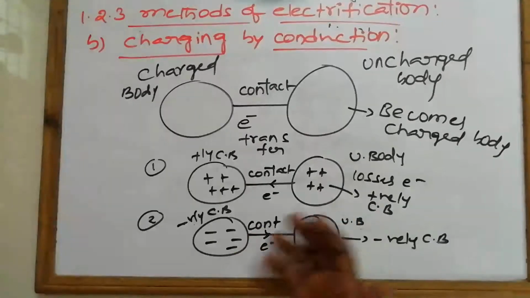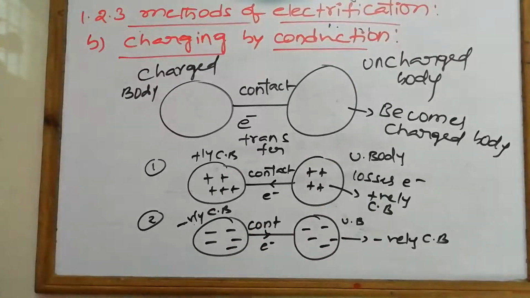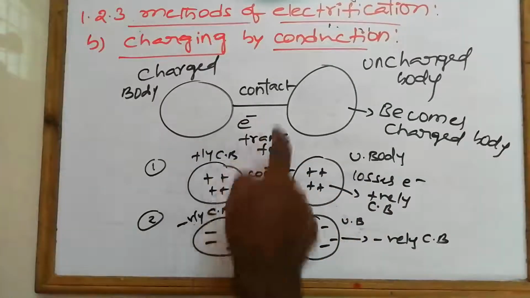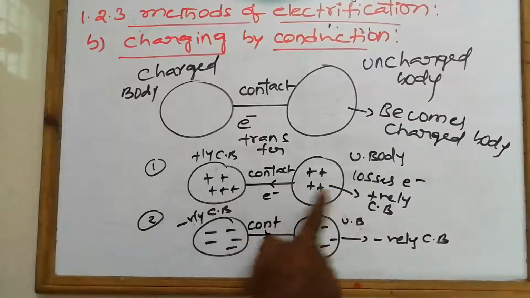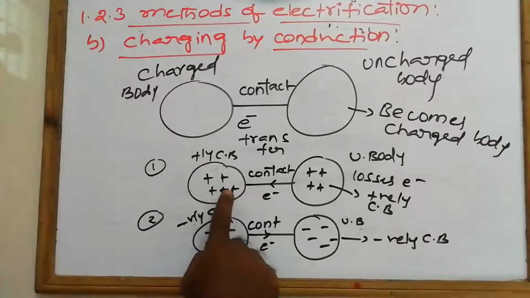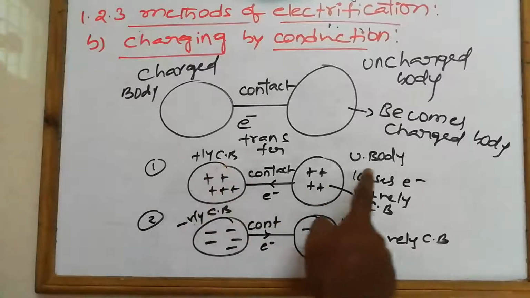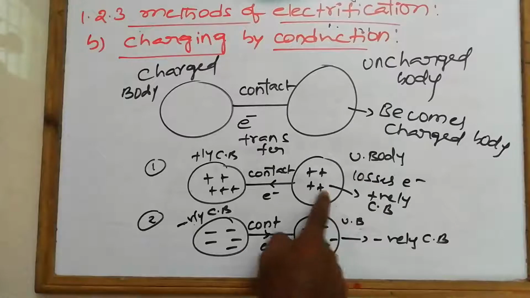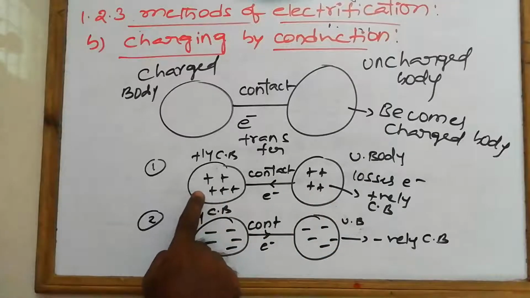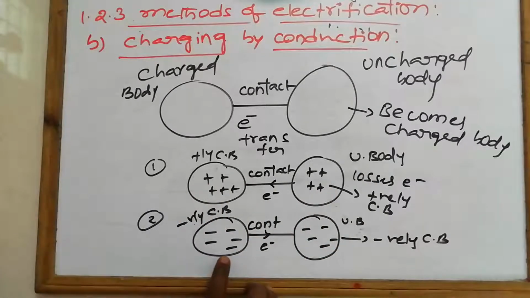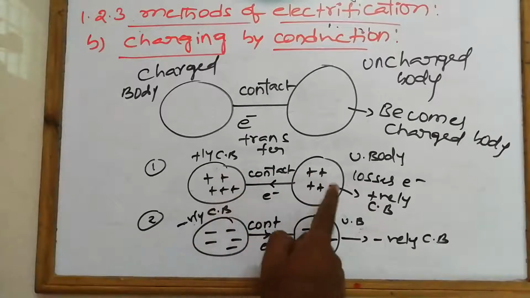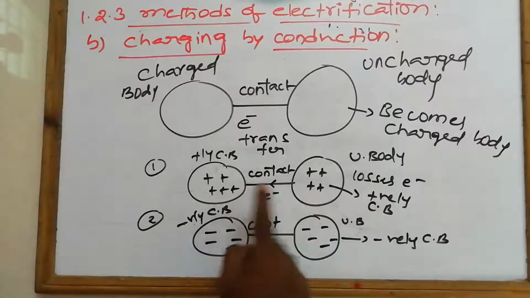What do you understand by charging by conduction? After the conduction, both bodies get the same nature of charge. The uncharged body gets positive charge and the charged body also has positive charge, or the charged body has negative charge and the uncharged body becomes negative. After the conduction, both bodies acquire the same nature of charge.